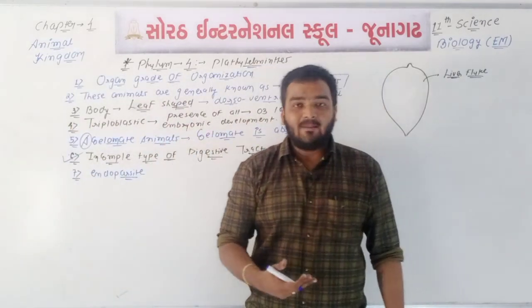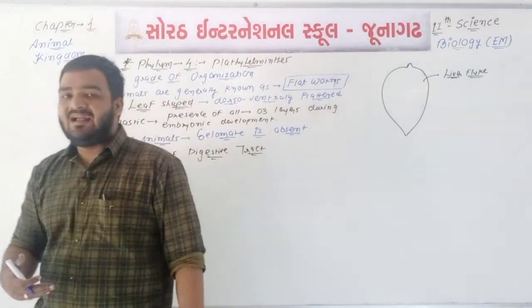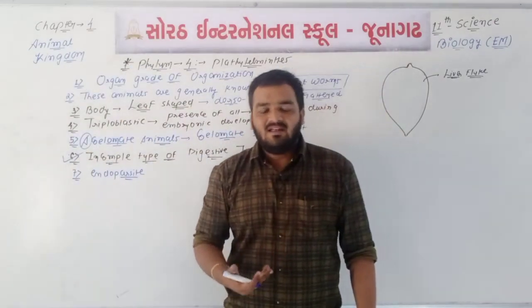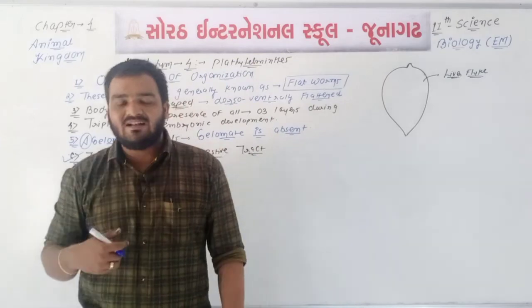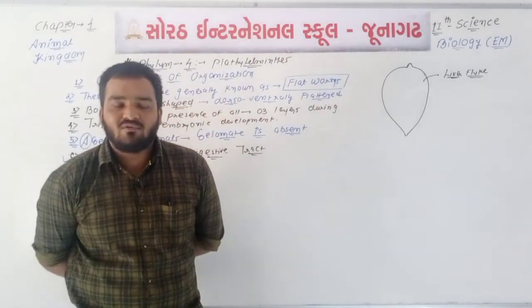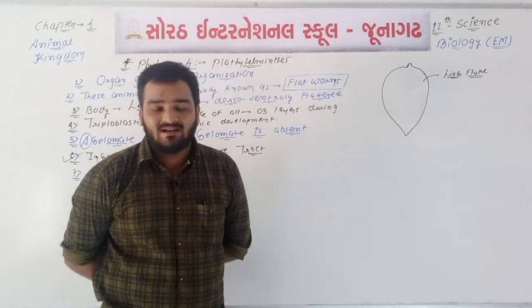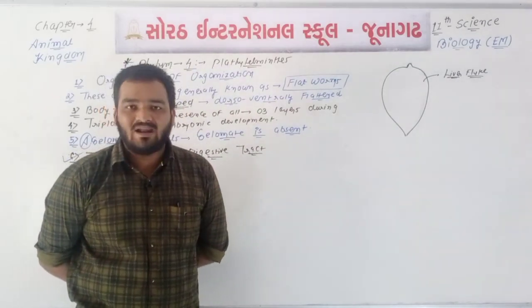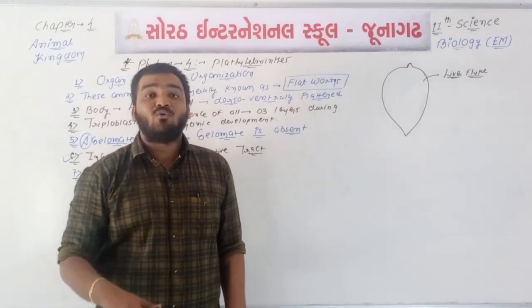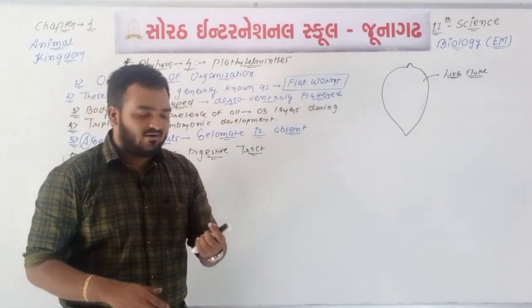Two types of parasites are there, endoparasite as well as ectoparasite. If any animal lives inside the body of host, then it is known as the endoparasite, means endoparasitic mode of life. And what about the ectoparasite? If any organism depends upon the body of host from the outer surface, it is known as the ectoparasite.